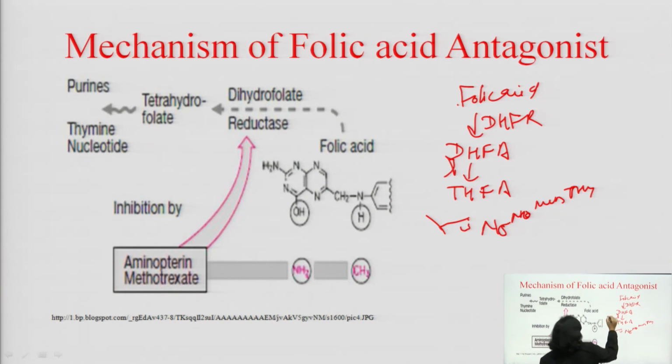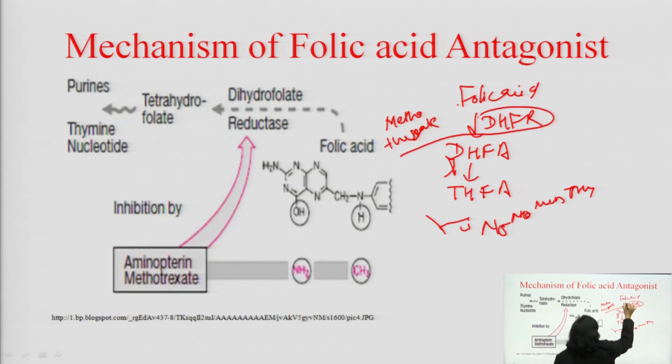What is methotrexate doing? If you give the methotrexate drug, it will inhibit this dihydrofolate reductase enzyme. If it inhibits the dihydrofolate reductase enzyme, then tetrahydrofolic acid will not form. If tetrahydrofolic acid is not available, then the DNA synthesis will not take place and the cancer cell is destroyed. So this is the mechanism of antimetabolites.